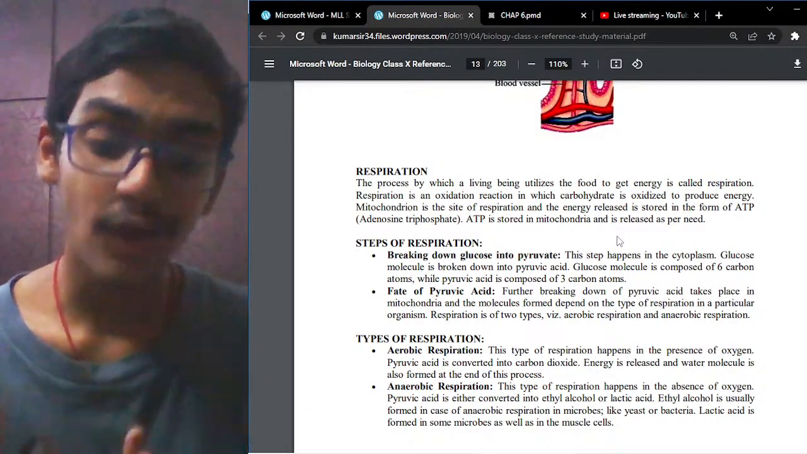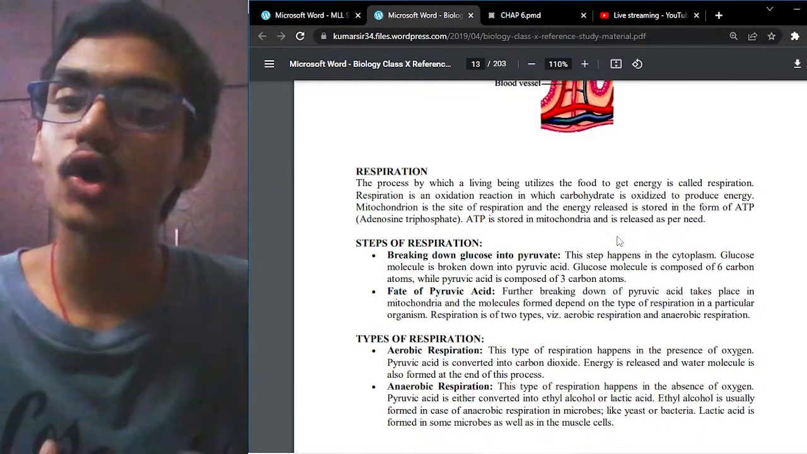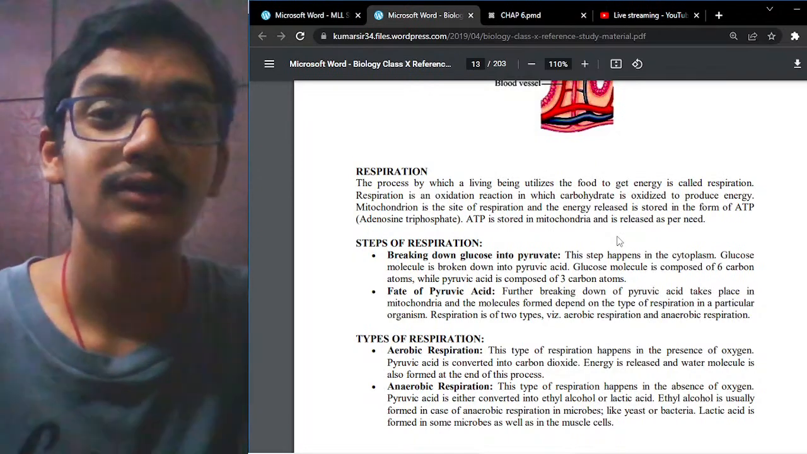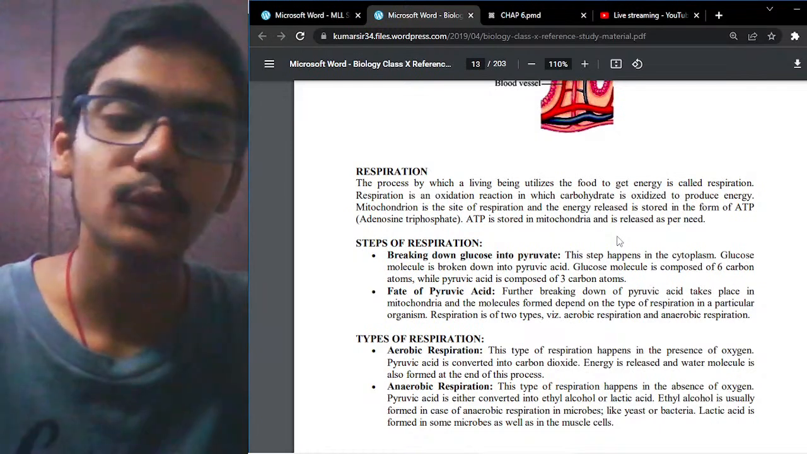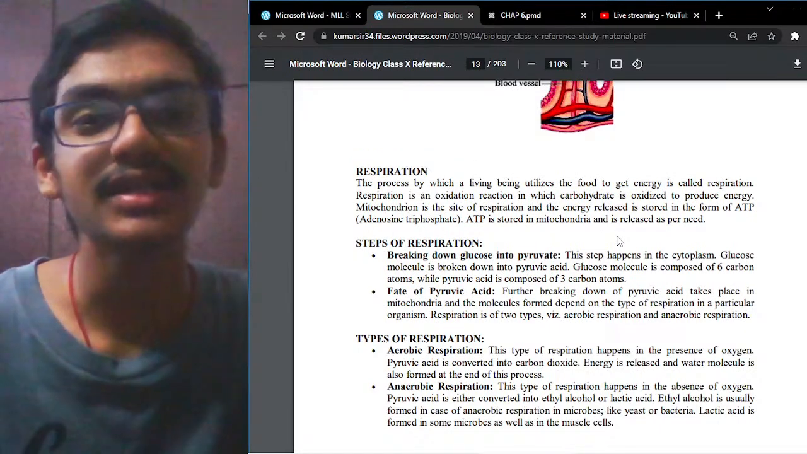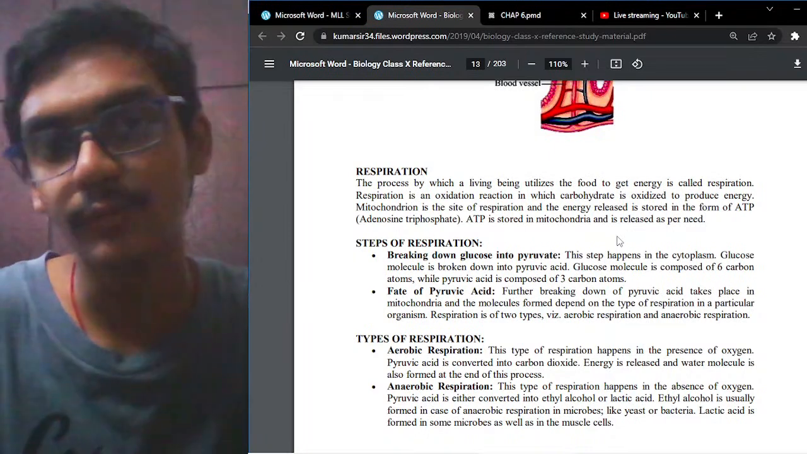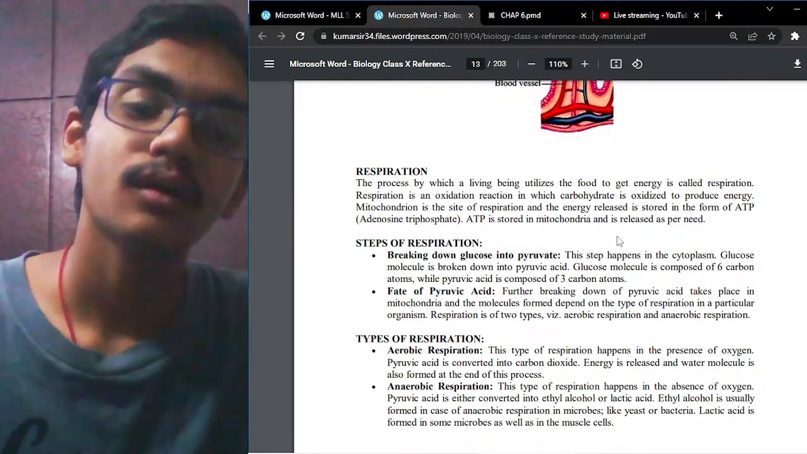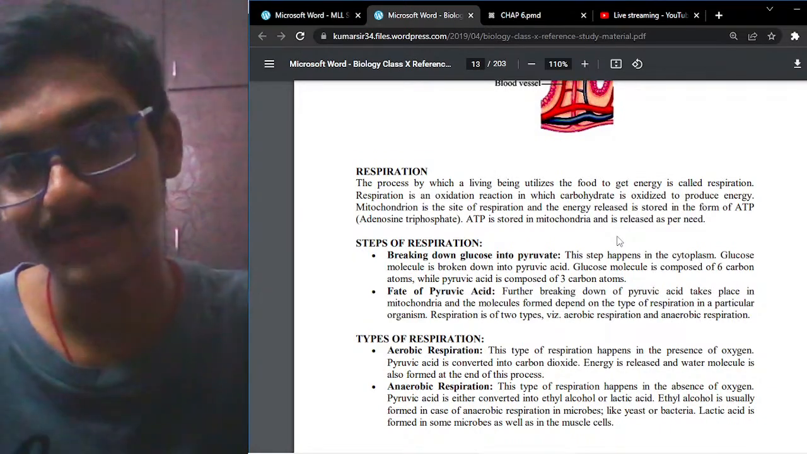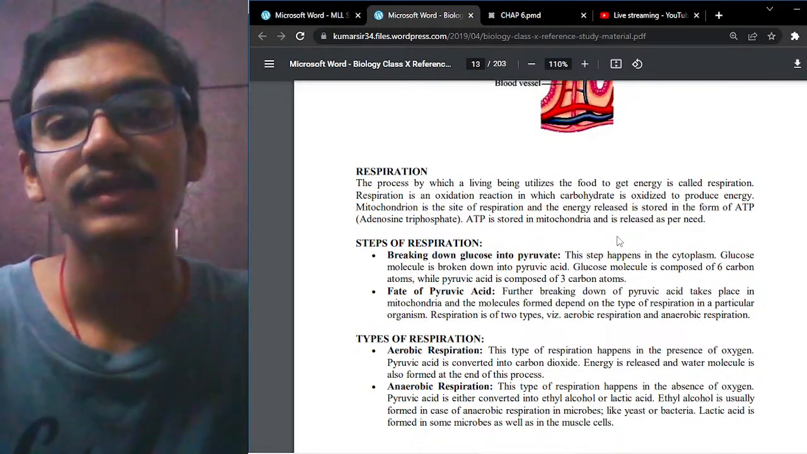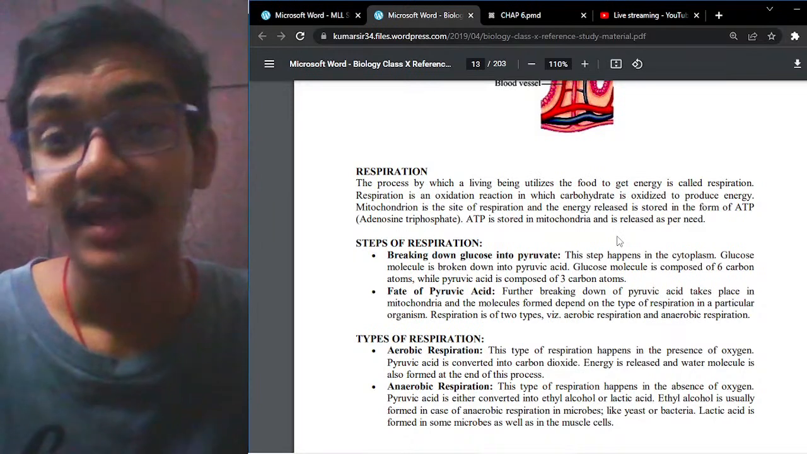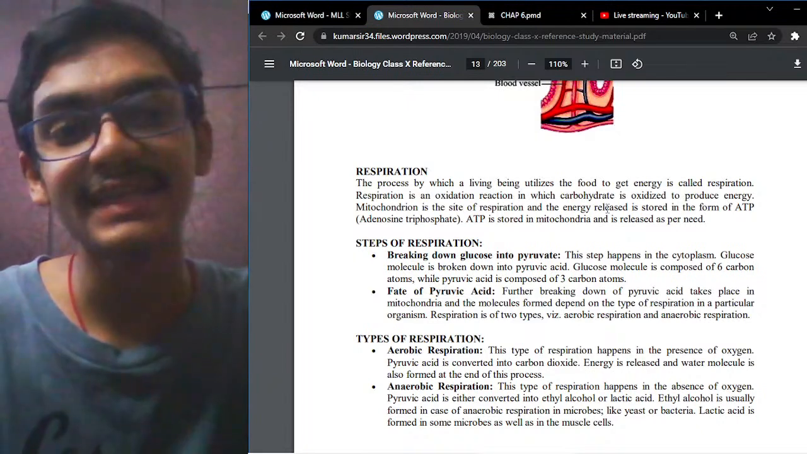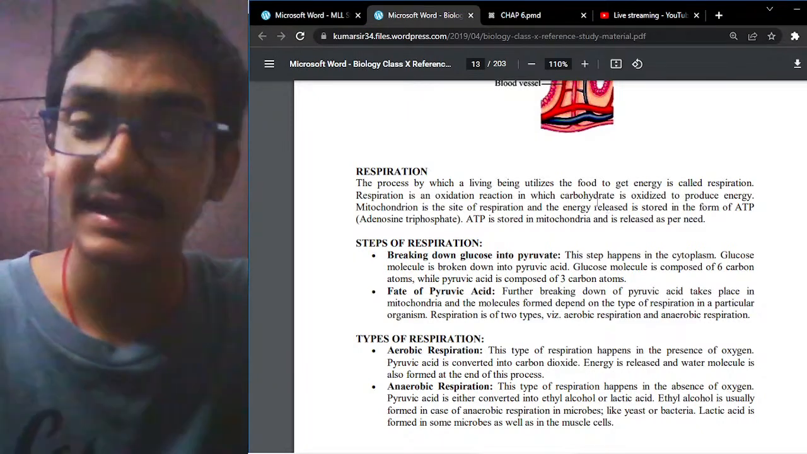In the respiration process, first the organism takes oxygen into its body, and with the help of that it breaks the glucose molecule into pyruvate. Pyruvate is a 3 carbon molecule, that is C3. The glucose breaks down into pyruvate, which is then converted into carbon dioxide gas and water, and energy is formed. The main purpose of respiration is to gain energy. The energy is a very important thing, so that is our main target.